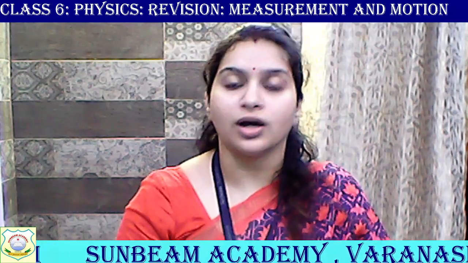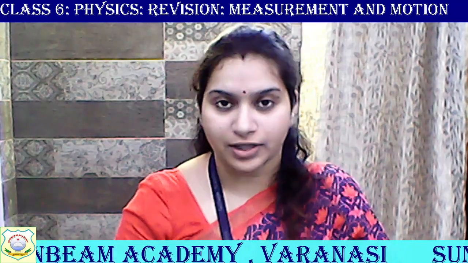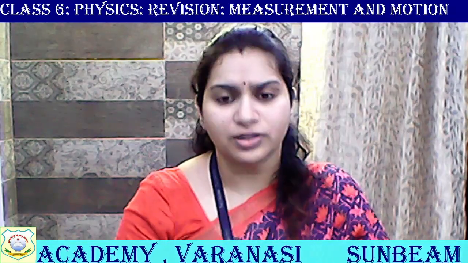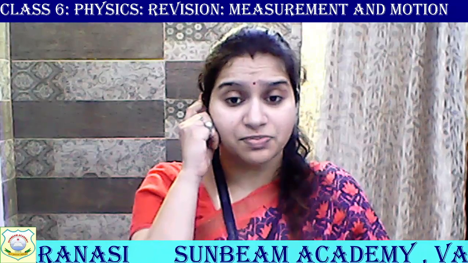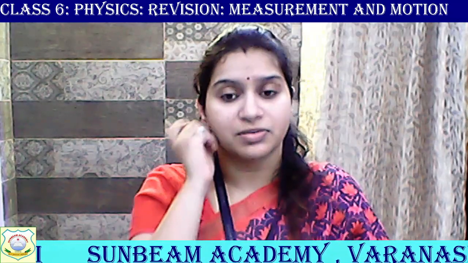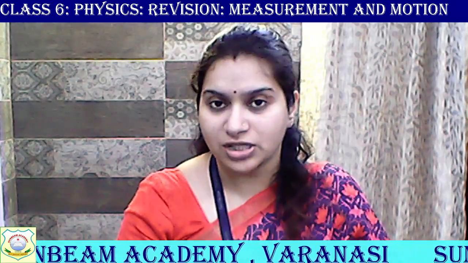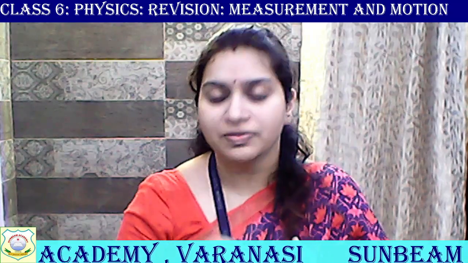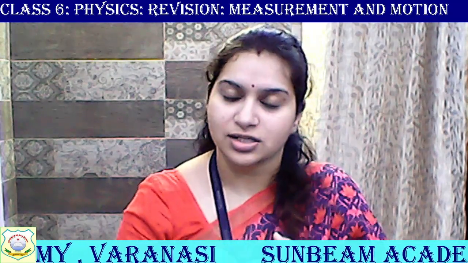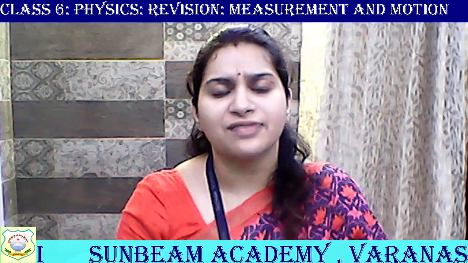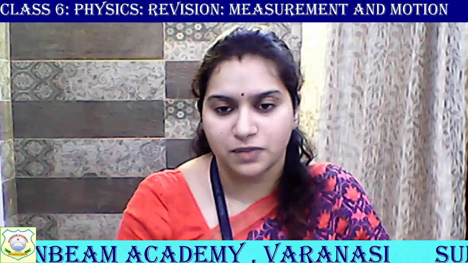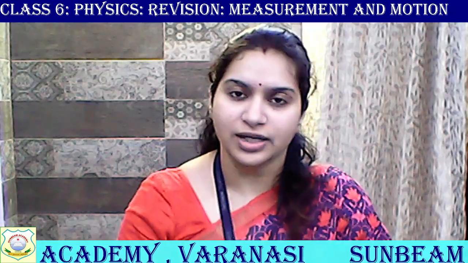This is called a standard unit. There are various systems that we have also seen, and the most acceptable system is the MKS system. M stands for meter, K stands for kilogram, and S stands for second. This is the most acceptable system of units. We also have the CGS unit and the FPS unit that we have already discussed.